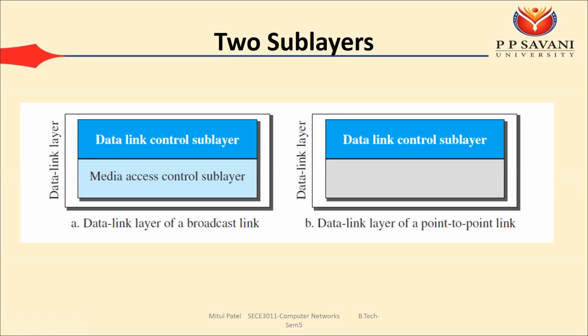So the problem is that if many users send their data at the same time, then it will create a collision. If the collision is created, then the frame is going to be lost or destroyed. And to remove that problem, we require the media access control sublayer. So what will the media access control sublayer do? It will decide at which time which user has to send the data on the link, so that there is no chance of collision.